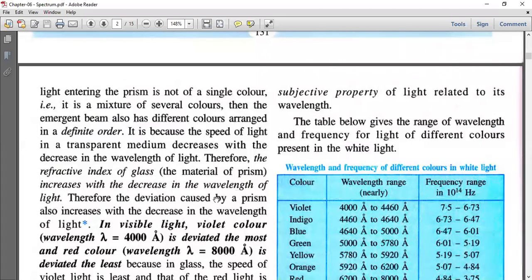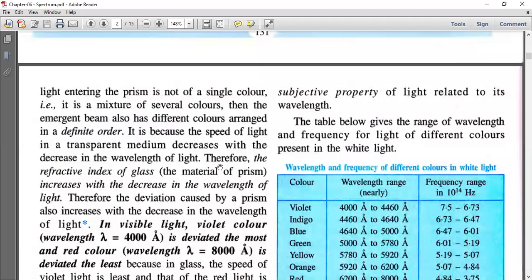Highest deviation. This is because the speed of light in a transparent medium decreases with the decrease in the wavelength of light. As we know, in the medium, if the speed is more, then there will be no deviation. If the speed is less, deviation is more. The same happens with red and violet color.